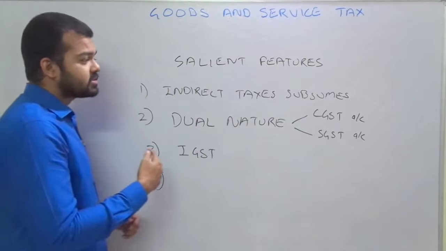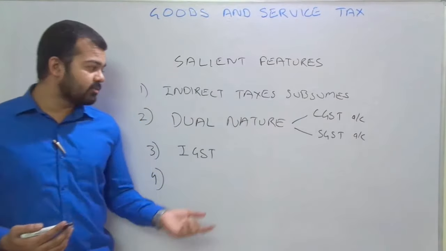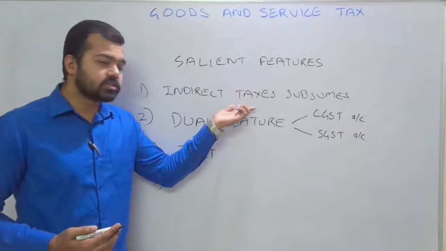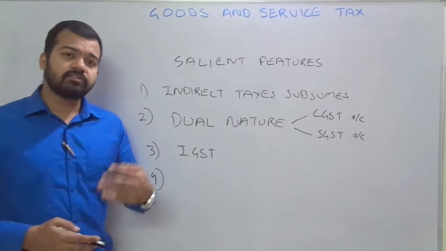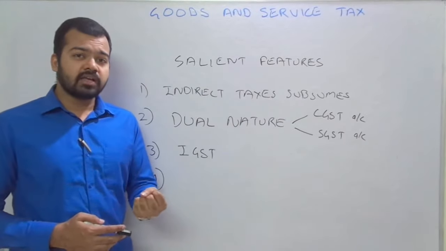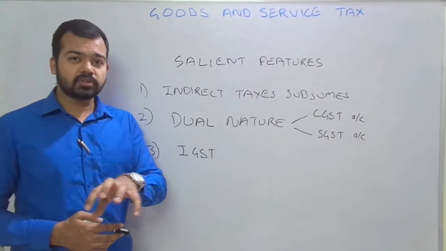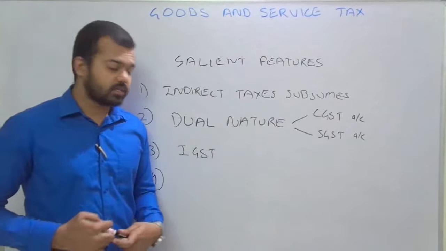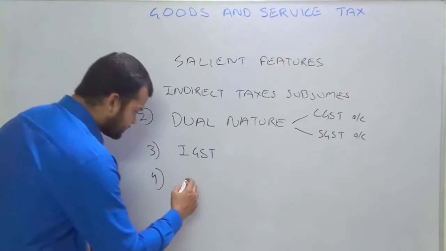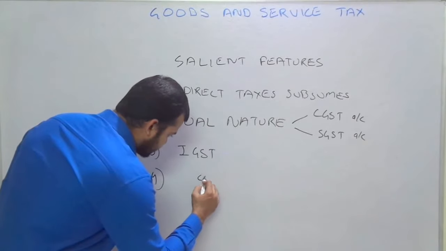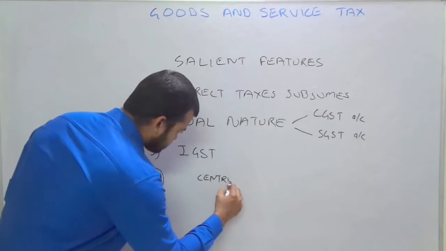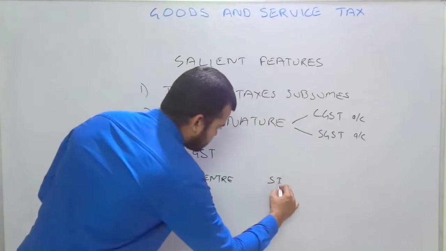Before the next feature, we have to understand all these three collectively. Here we can say, who will control the assessees and the tax revenue under GST. So here we are writing center and state.